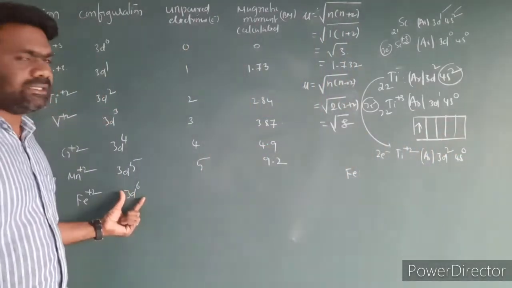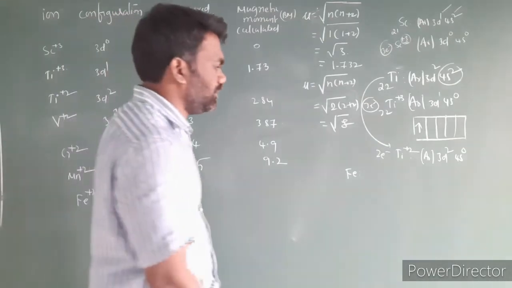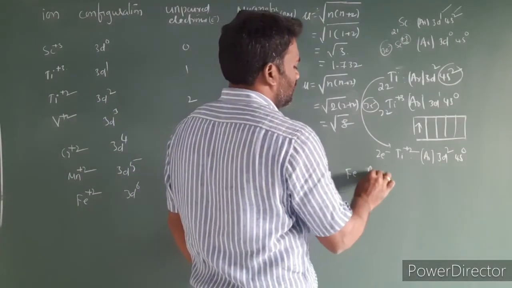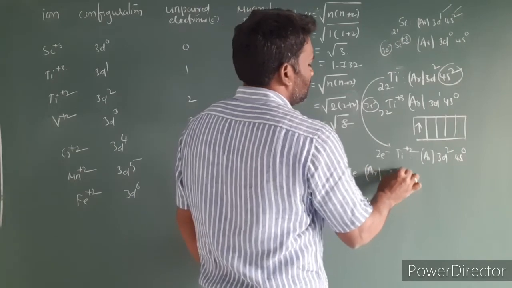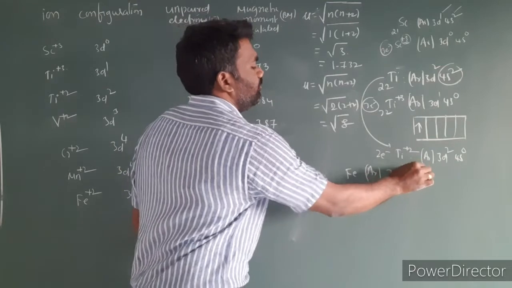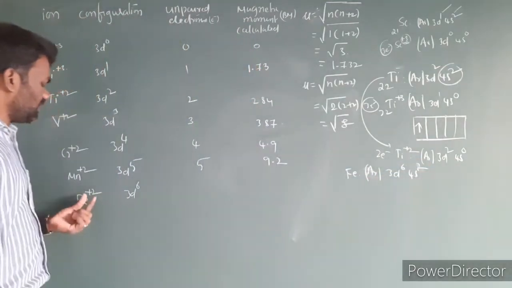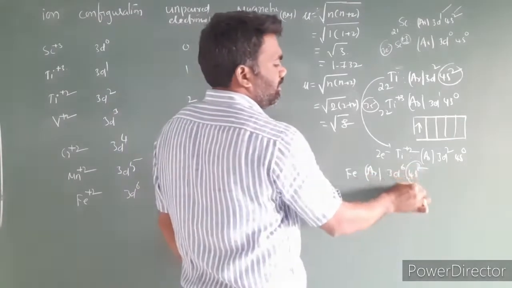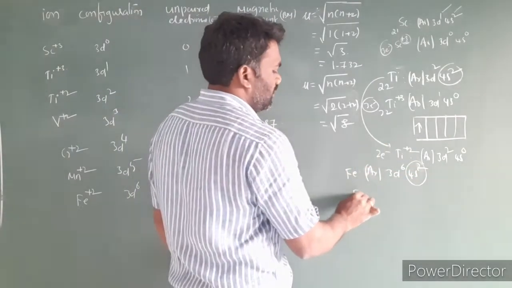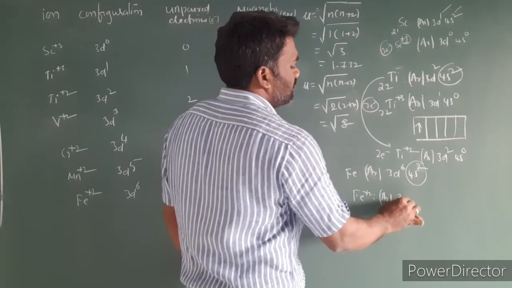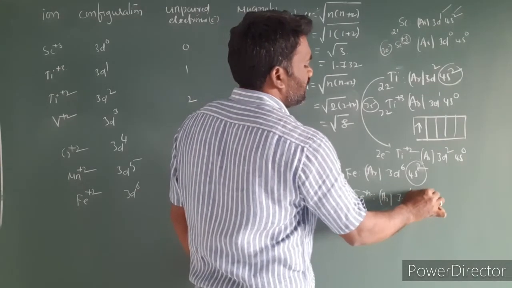The electron configuration of iron is argon 3d6 4s2. For Fe plus 2 we remove 2 electrons from the 4s energy level, so the Fe plus 2 configuration is 3d6 4s0.